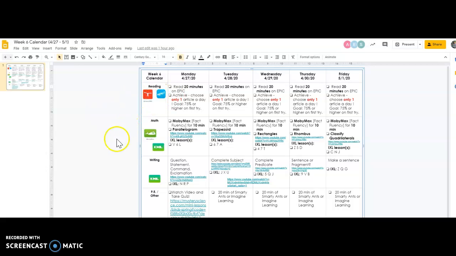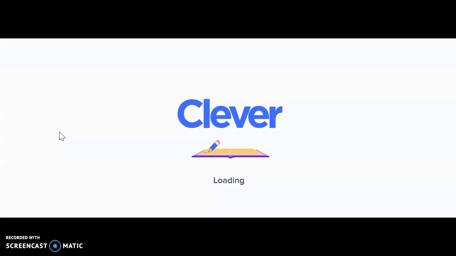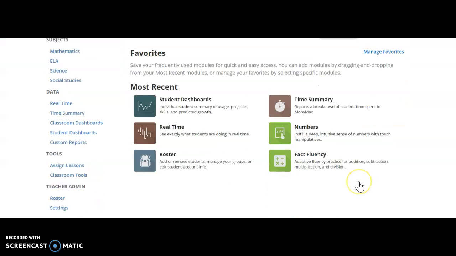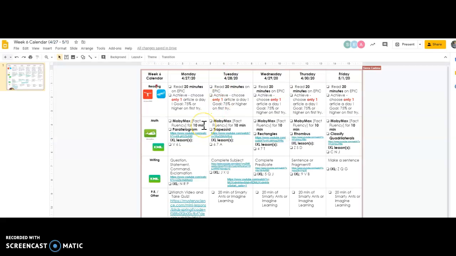That's for reading. For math, every day I want you to get on Moby Max. You guys know how to do this, but let me remind you if you forgot. You want to click on Clever, click on Moby Max, and then mine looks a little bit different from yours because it's the teacher version, but you're going to look for Fact Fluency. This little picture here with the addition, subtraction, multiplication, division. And I want you to set a timer for yourself every day for 10 minutes to practice your math facts. Get really good at them. Get really fast. Okay? Back to the calendar.